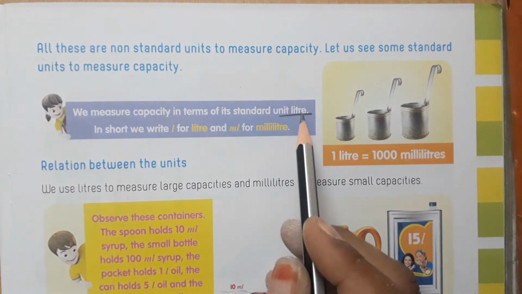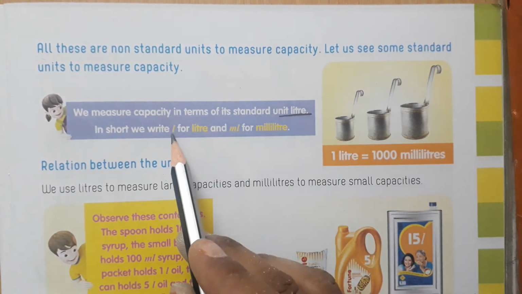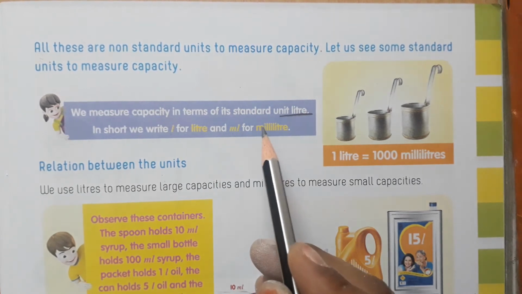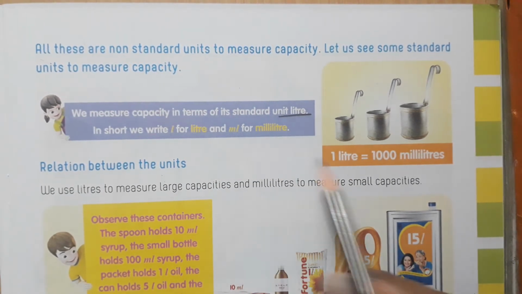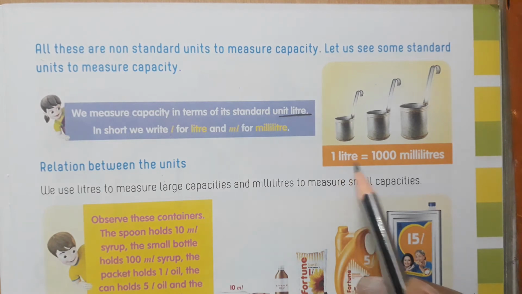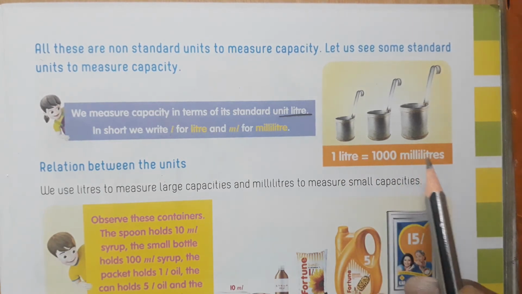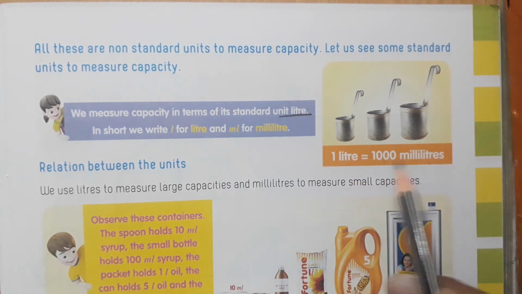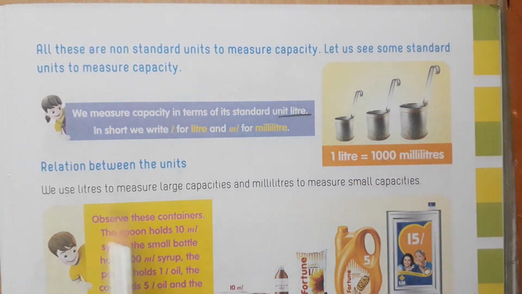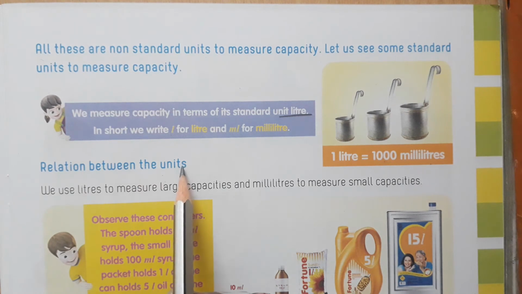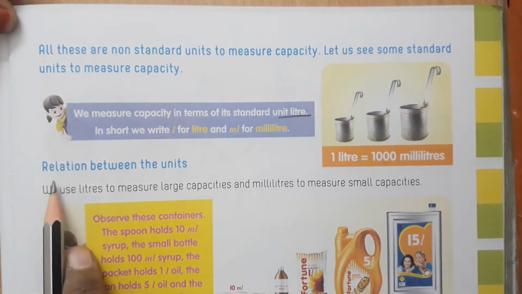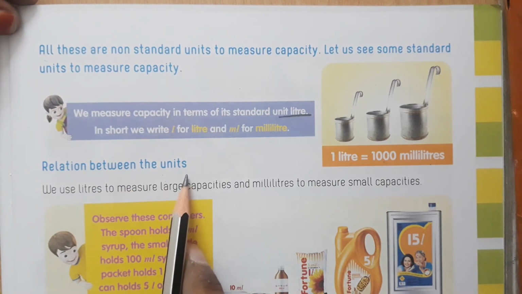What is the short form for liter? L. ml means milliliter. It is lesser than a liter. And 1 liter is equal to 1000 milliliters. This is the relation between the units.